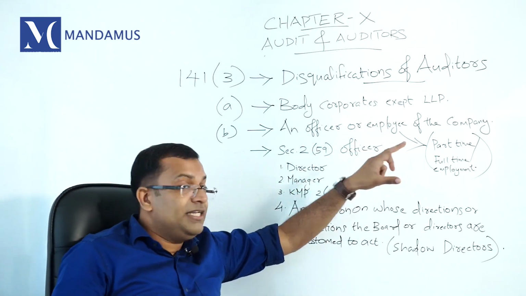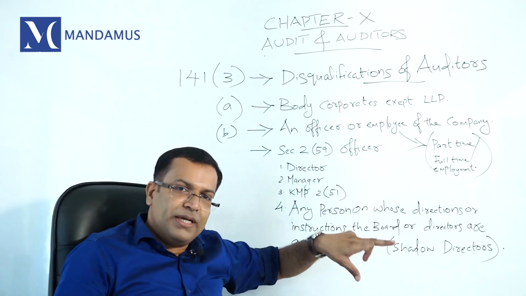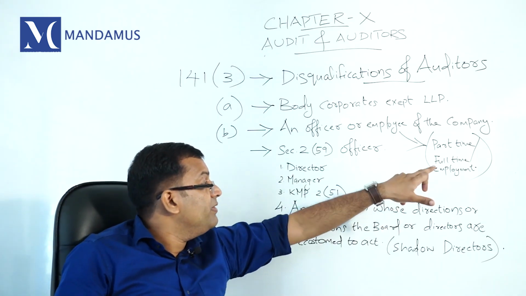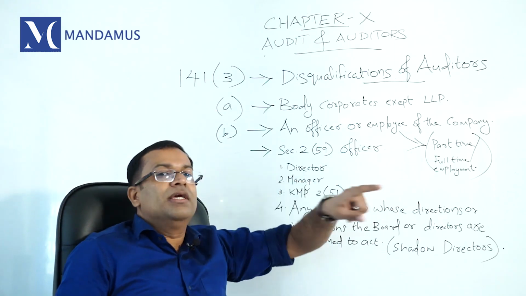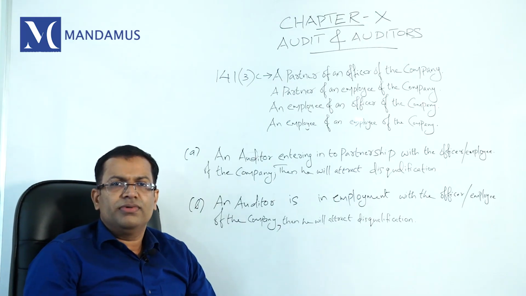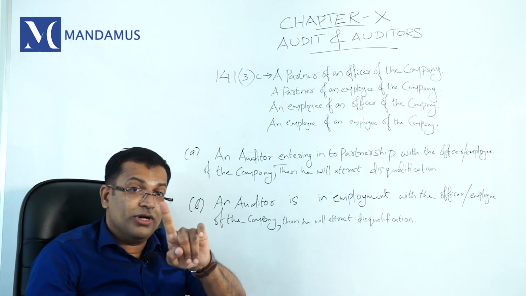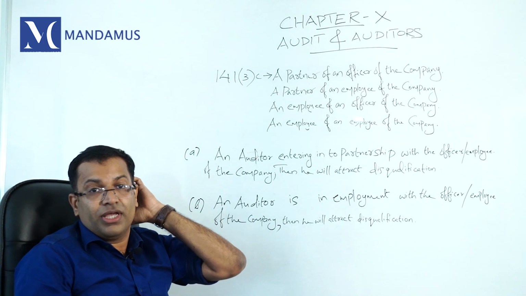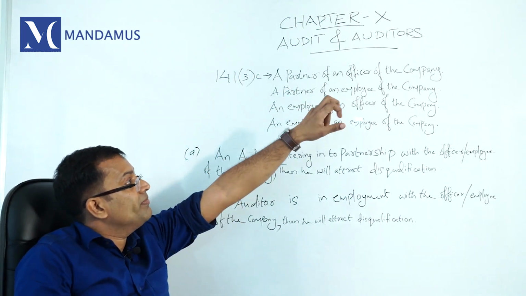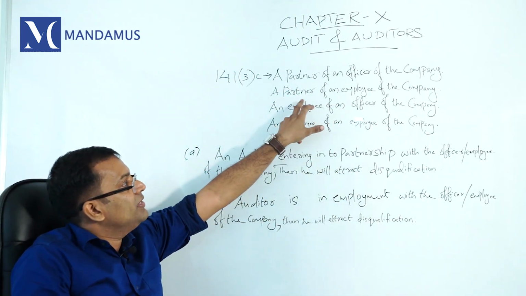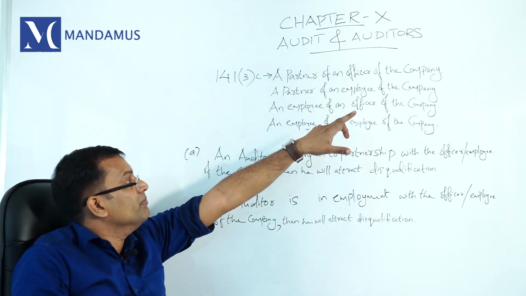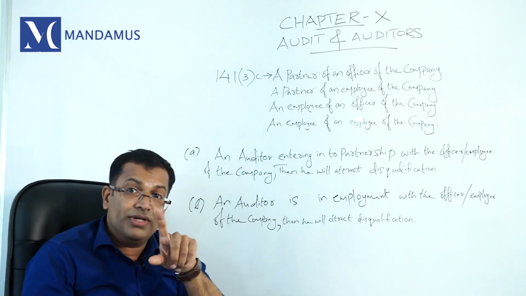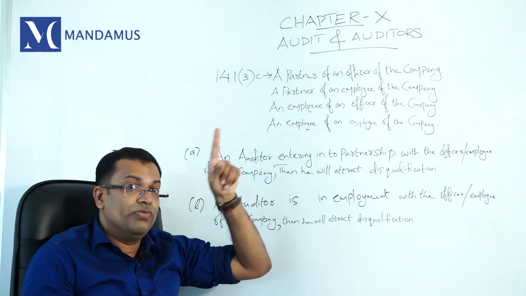Who is an employee? Employee includes part-time and full-time employment. So you can be in part-time employment or in full-time, but any employment in the company will attract disqualification. See, in 141 subsection 3 clause C, in 4 situations you attract disqualification. For example, if you are a qualified chartered accountant and you have a partnership with an officer of the company, or a partnership with an employee of the company, or you are an employee of an officer of the company, or an employee of the company, then you will attract disqualification.